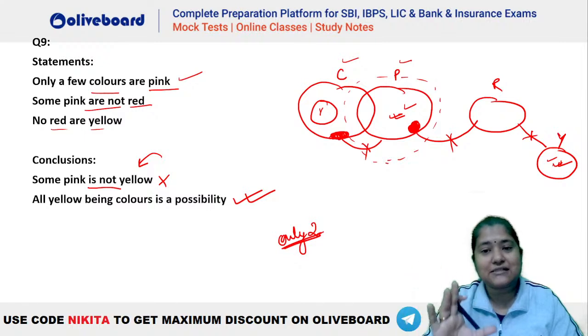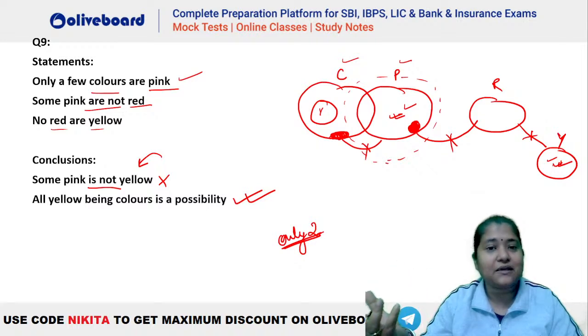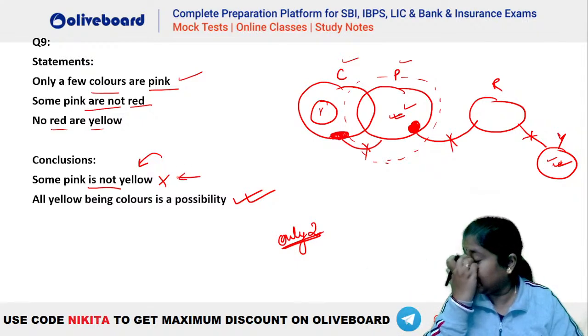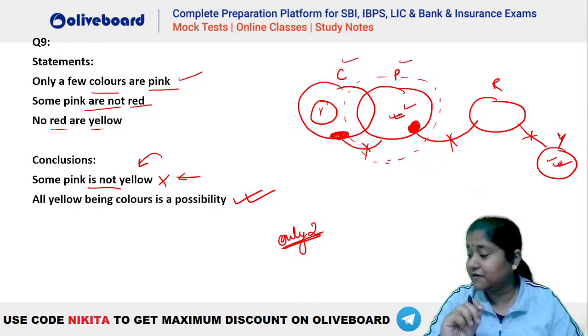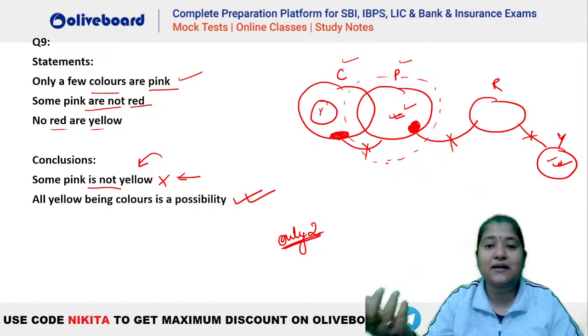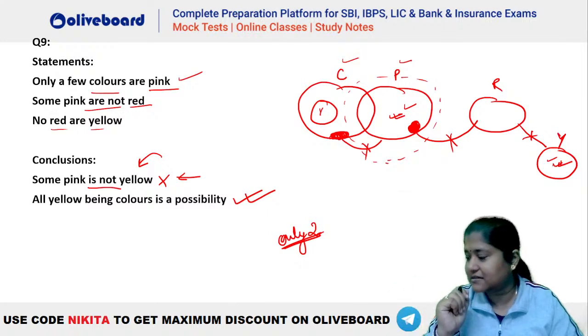So pink going inside yellow is a possibility. That is, all pink being yellow is a possibility. So if all pink can be yellow, that means there is no definite portion of pink which should always be outside yellow, isn't it? That is why this is wrong. ठीक है, तो ये वाला गलत हो जाएगा. Deepika, are we clear with the first point? Why is the second point true here? You can see all yellow being color is a possibility. Yellow and colors are also independent of each other. So yellow can be taken completely inside colors, isn't it? That is why this is also true here.